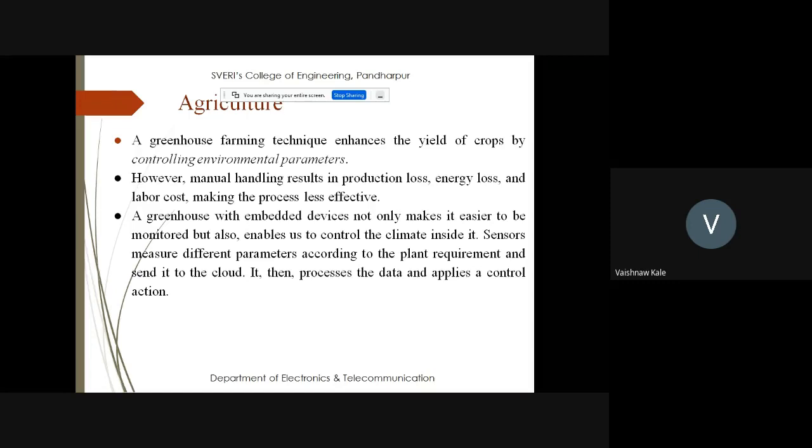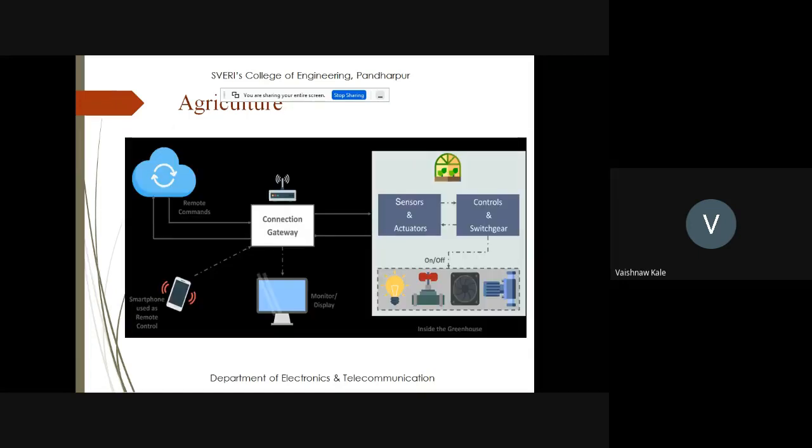So controlling the environmental parameters through sensors is going to be very important. Embedded systems with IoT will make agriculture one of the best fields. You can see that through the remote, we can get all the sensor information of all the plants, and then it will be given to the gateway. There it will be monitored and displayed, and then it could be given to sensors, actuators, and control gears. So all that on and off switching can be done with the help of IoT. With the help of a smartphone also you can turn the motor on and off so that you can control the water level going to the plant.